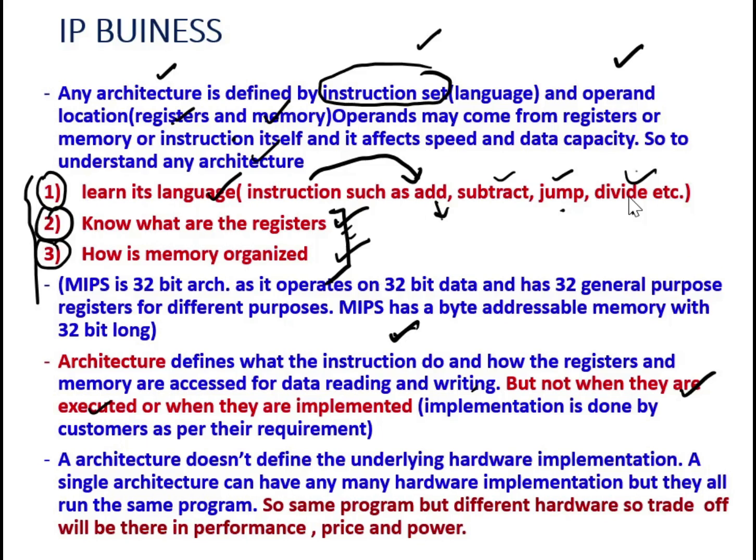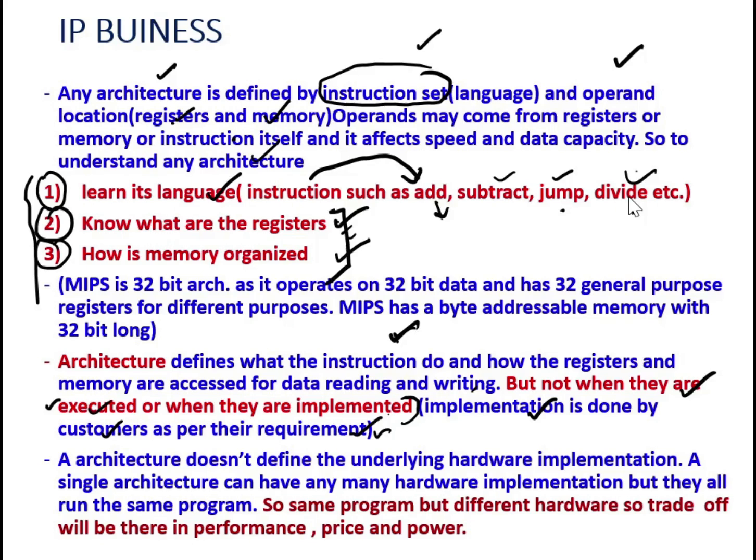And it will never tell anything about the implementation part. It will only give information about what the instruction will do and how the registers and memory are accessed for reading and writing, but it will never tell anything about the execution of these instructions or how they are implemented. So the implementation will be decided by the customers. How this addition, subtraction, jump, divide, all these instructions will be implemented by the customers depends on their requirement.